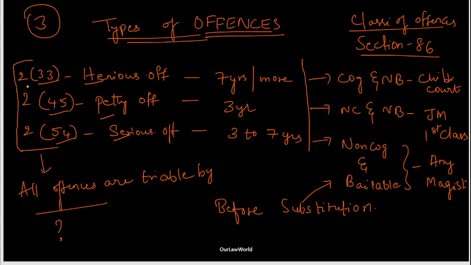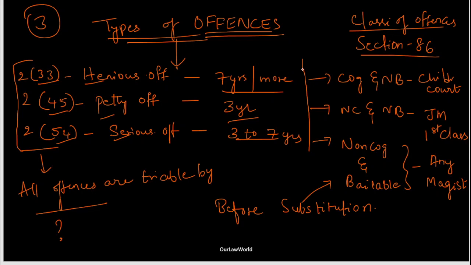Now you have to remember: Section 2 of 33 deals with heinous offenses, Section 2 of 45 deals with petty offenses, and Section 2 of 54 deals with serious offenses. Obviously these will have a term of imprisonment. Heinous offenses are related to imprisonment of either 7 years or more. Petty offenses are 3 years. Those who have committed petty offenses will be punished for 3 years. And serious offenses are with an imprisonment of 3 to 7 years. So this is how you have to remember offense types, sections, and the imprisonment timeline.